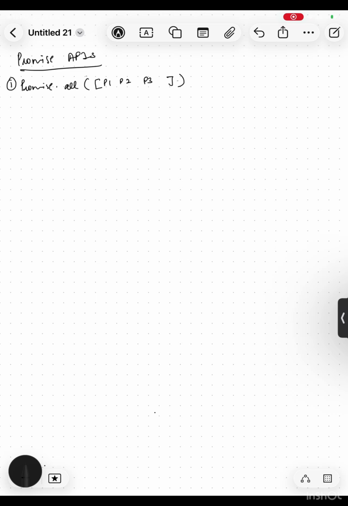तो यहाँ पे हमने तीन promises डाले हैं P1, P2, P3. You can take as many as you want. P1 takes 3 seconds, P2 takes 2 seconds, and P3 takes 1 second to get resolved. Now, what will happen after 3 seconds? We will get the result. P1 का value 1, P2 का value 2, and P3 का value 3. So if all are successful, then output will be an array of all these three promises, as we can see.